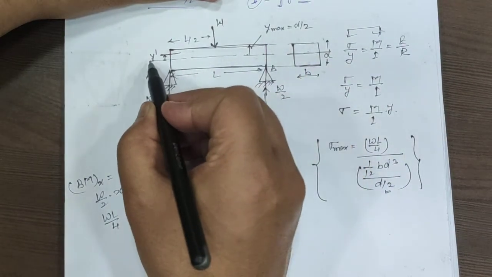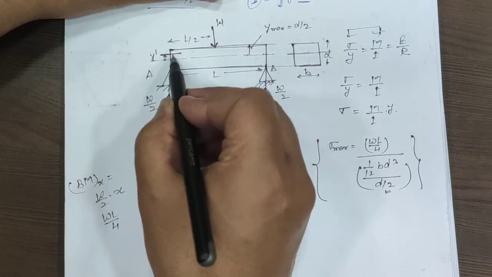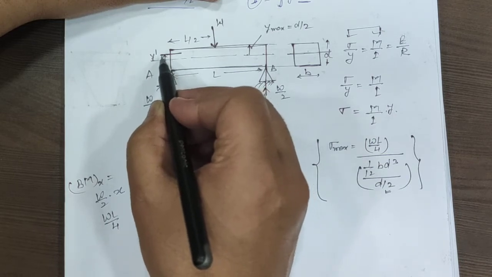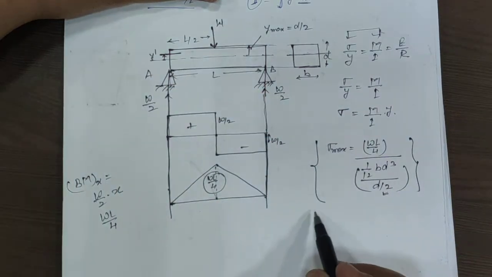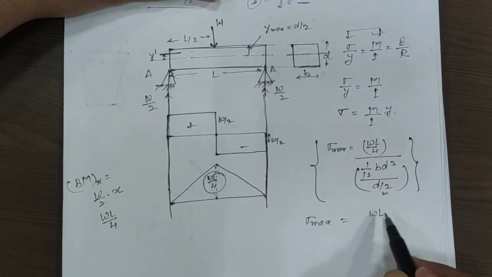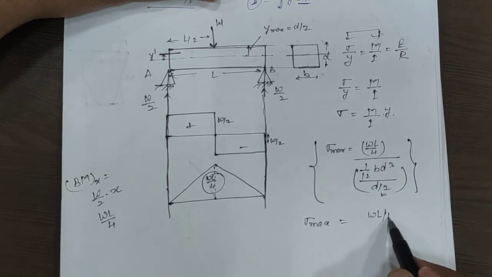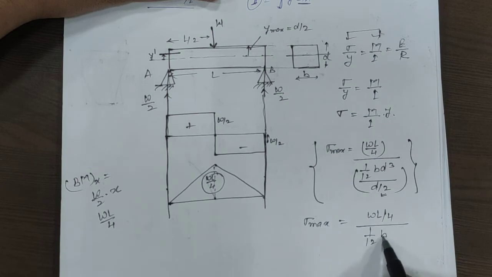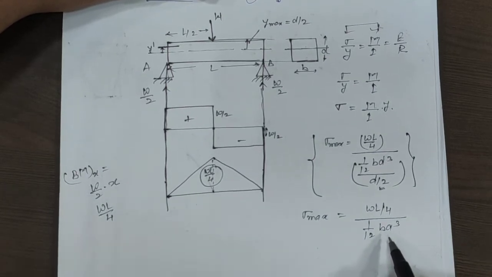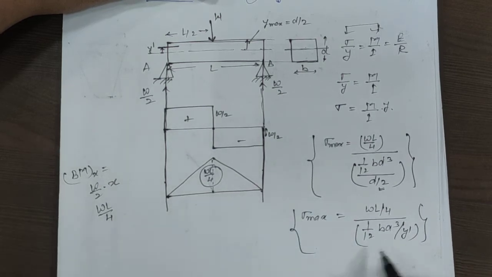Now if they ask to calculate the bending stress corresponding to y dash, we just replace this y with y dash: WL by 4 divided by 1 upon 12, this will remain the same, divided by y dash. By using this y dash we can calculate the bending stress at any location.